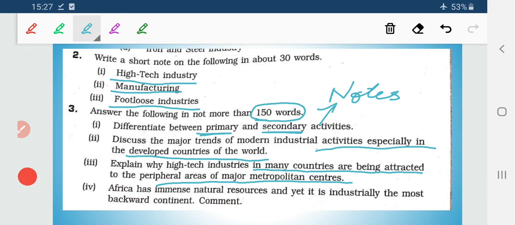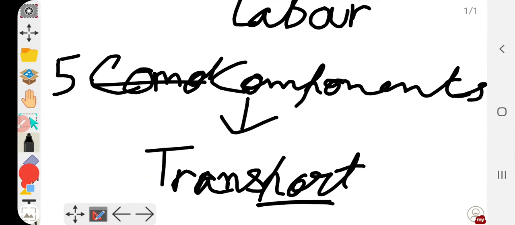The next question is, Africa has immense natural resources and yet it is industrially the most backward continent. Why is it so? Number one, Africa is very rich in various types of resources, whether it is mineral resource or power resource.